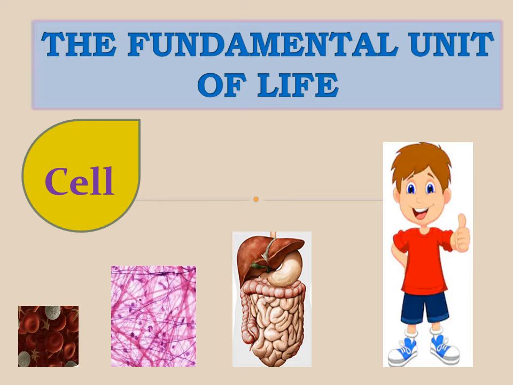When systems combine together, a particular organism is formed, and that organism is made up of the smallest or basic unit, that is the cell. So that's why this cell is also known as the basic structural and functional unit of our life, or we can say it is the fundamental unit of life.